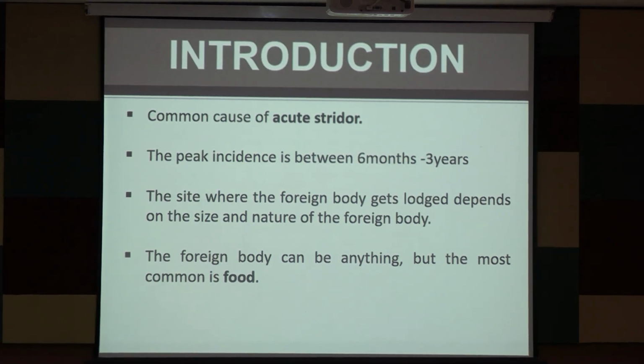Never think of other congenital causes like laryngomalacia or others which were discussed previously. So always think of foreign body because this is very common, particularly if the child is in this age group, that is 6 months to 3 years. Okay, why is this age group so commonly affected by foreign body aspiration? Because you can easily remember that in this age group, children always have a tendency to put any food or any material into their mouth.